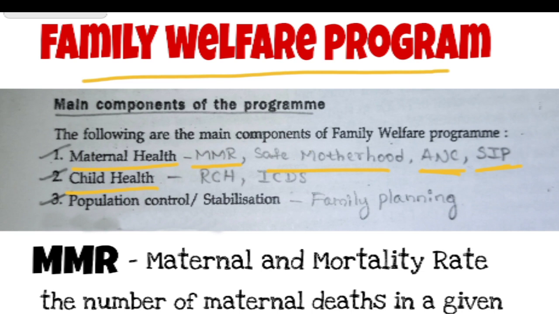In this program, the government provides money so that good health care can be provided to the mothers in rural areas. These two, ANC and SIP, are the minor programs. The main programs are MMR and Safe Motherhood. And next, in the child, we have RCH and ICDS. And the last one, population control programs, that is nothing but the family planning programs.